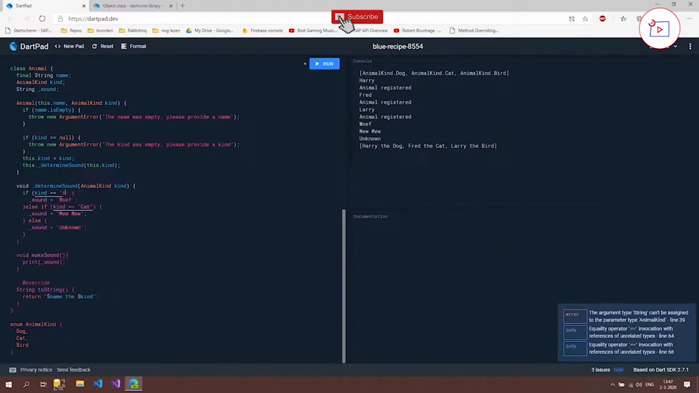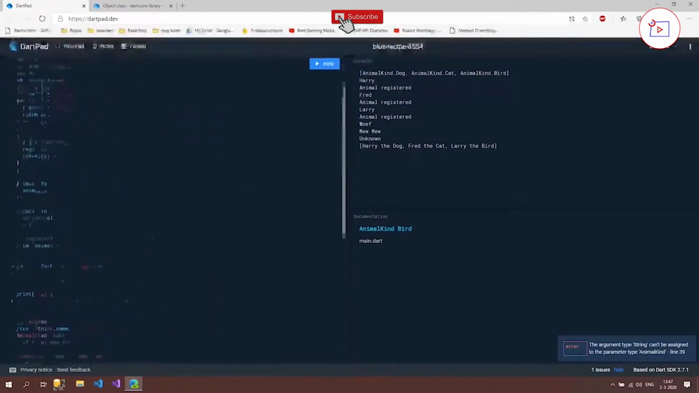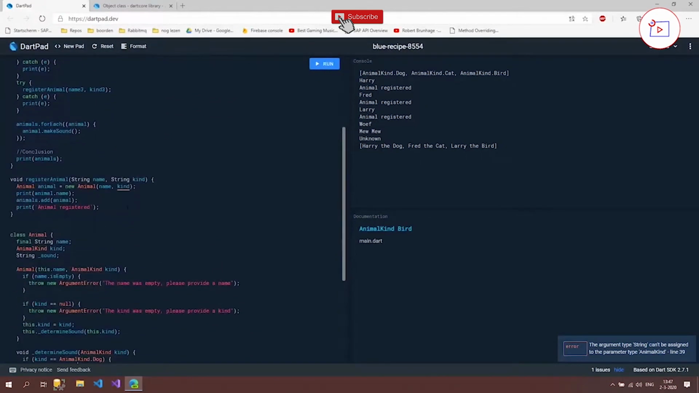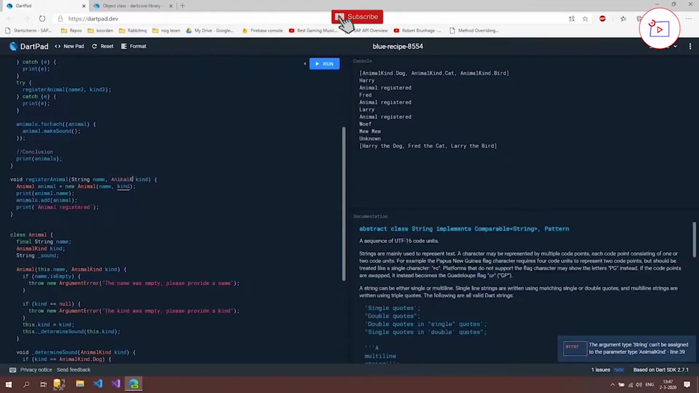animal, don't use that quote, animal kind dot dog and animal kind dot cat. So now all that is fixed, and the only thing that we have to fix is this registering of the animals. So this is also going to be an animal kind.